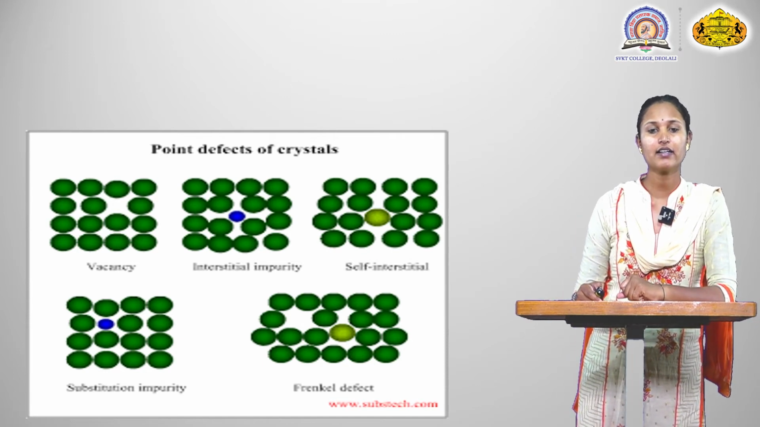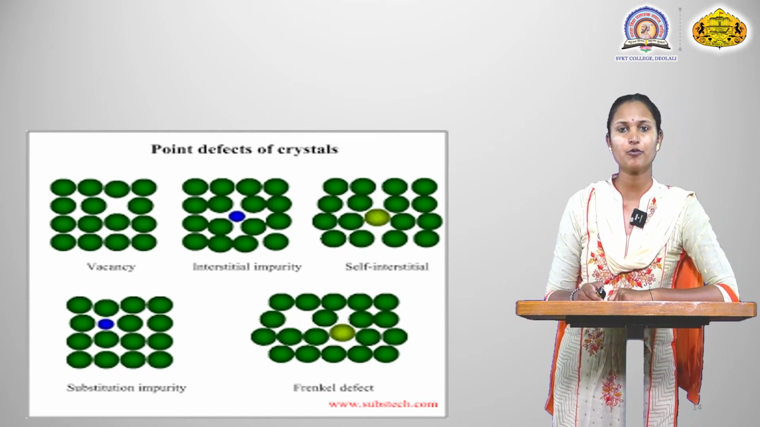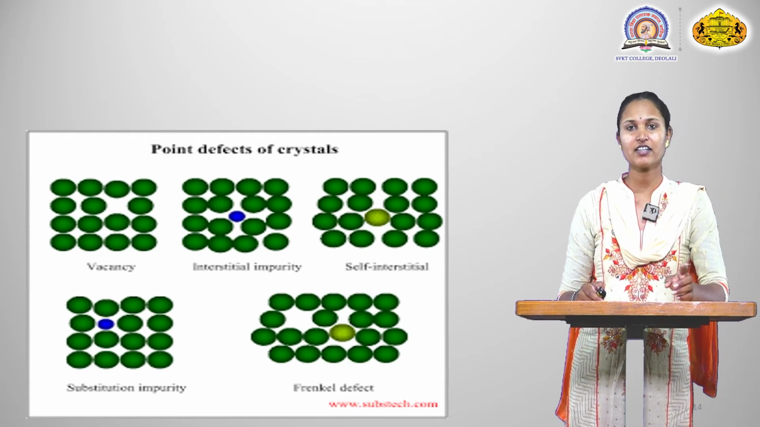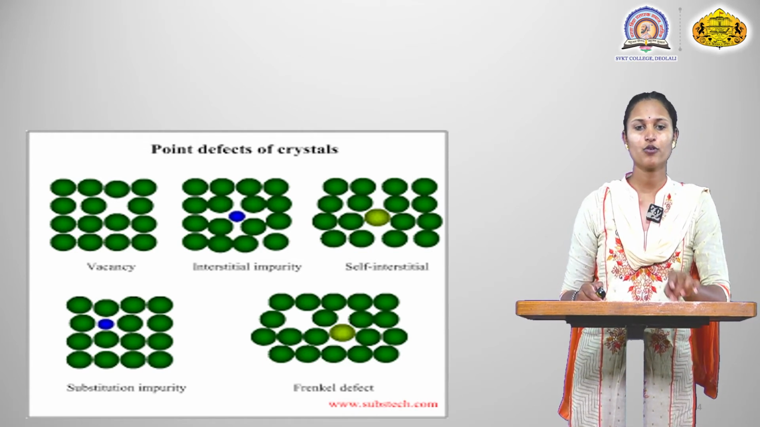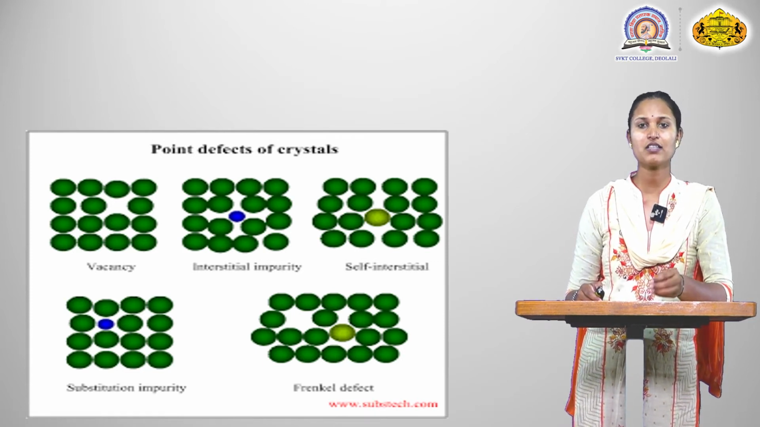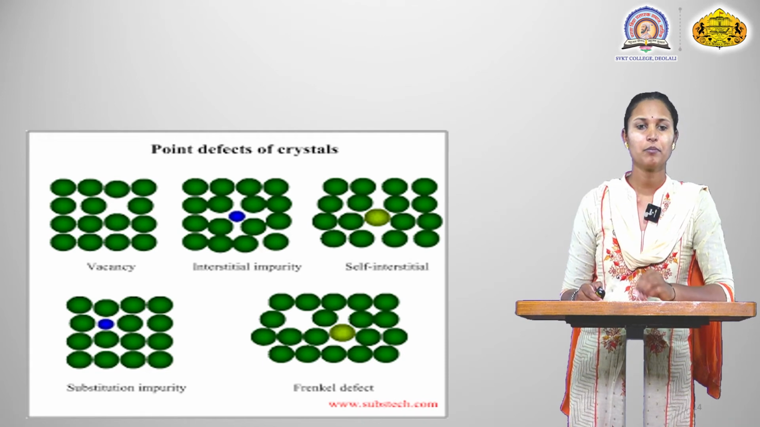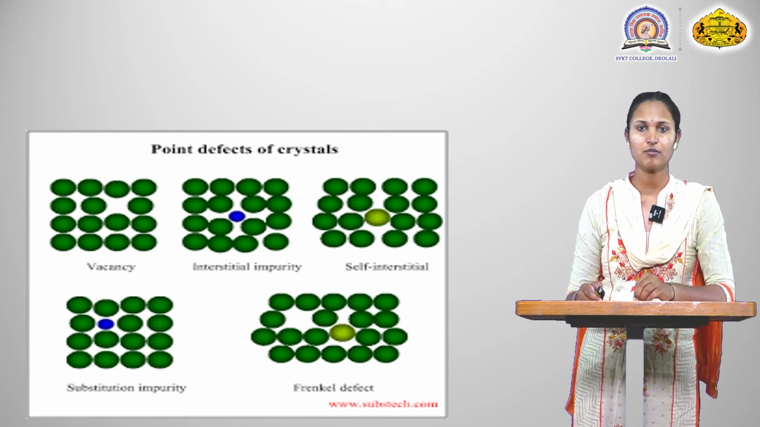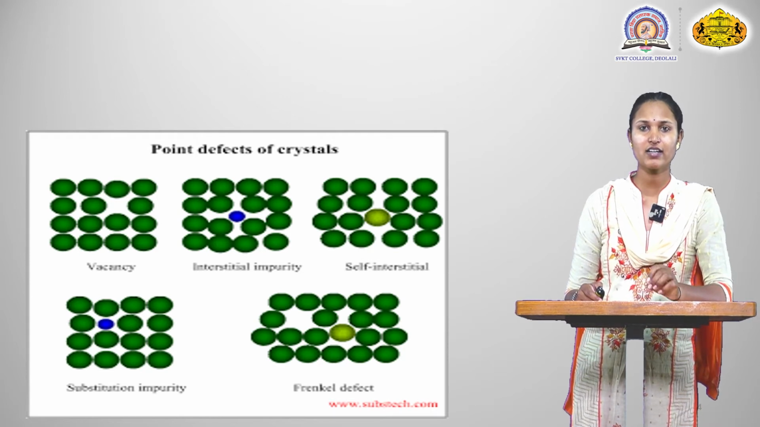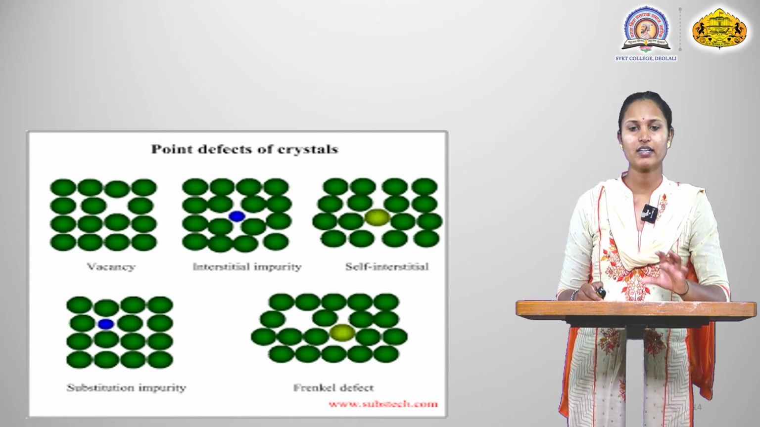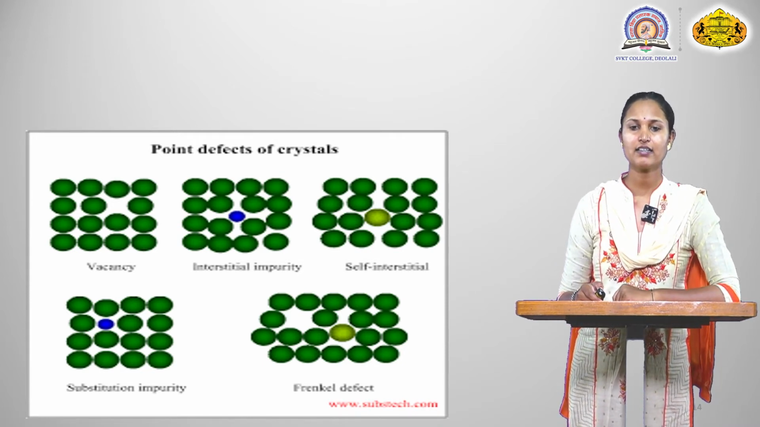Next, interstitial impurities. Interstitial defects involve the solute and solvent. The solvent atom is mixed with the solute atom, but the position of the atoms in the lattice structure does not change; in the vacant place, the solute atom is placed. Next, self interstitials.